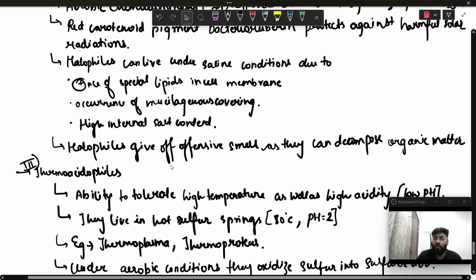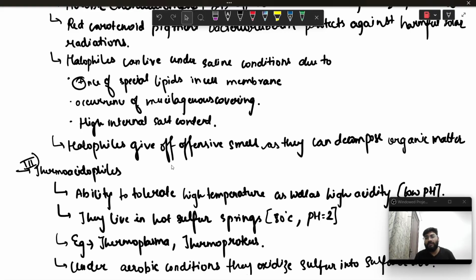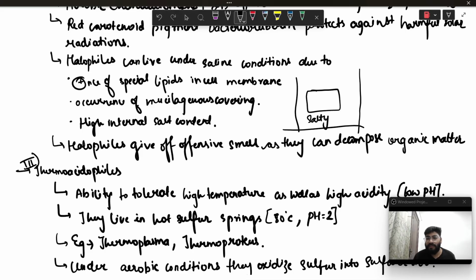So if we have to talk about why exactly halophiles can survive inside a very salty area, I'll give you one example for it. Let's say we have a bacteria in very salty water.